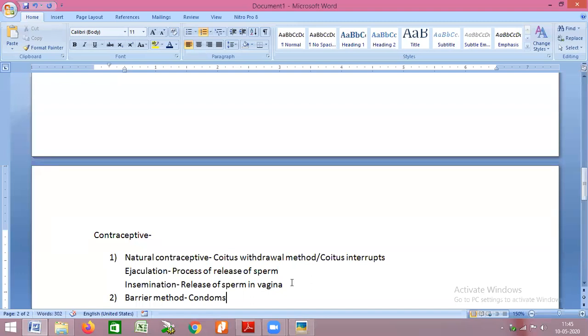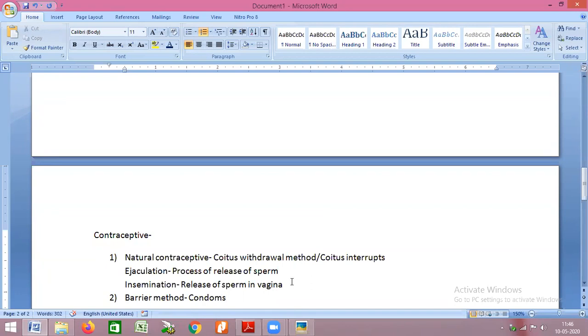So what is a condom? A condom is a rubbery sheath which is used to cover the penis. So what happens here? Just imagine that you are covering your hand with polythene or rubber and inserting your hand in water. Since your hand is covered completely, there will be no entry of water inside the covering. So the condom does the same thing.